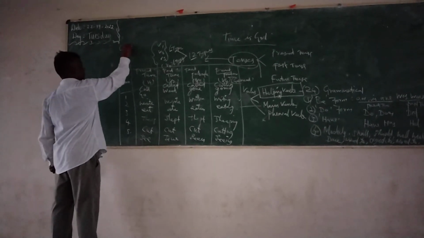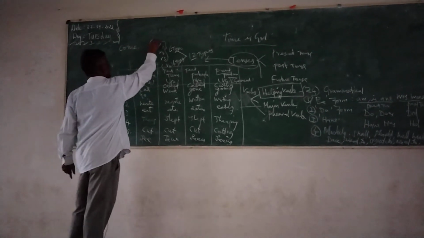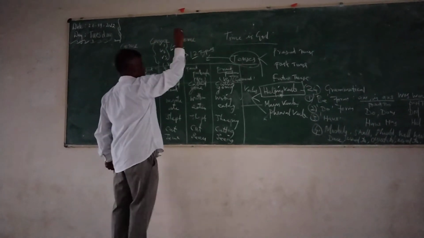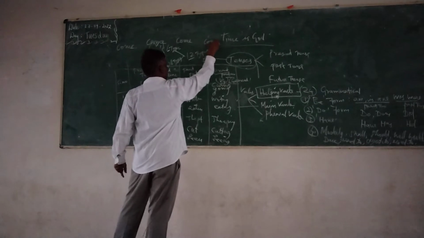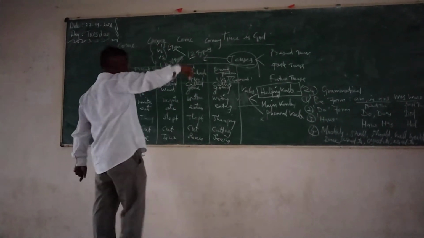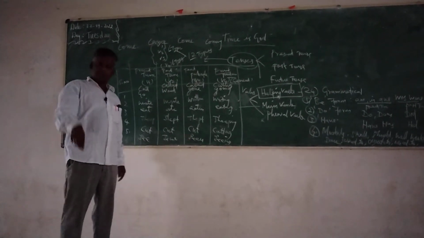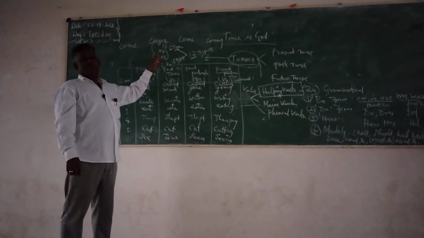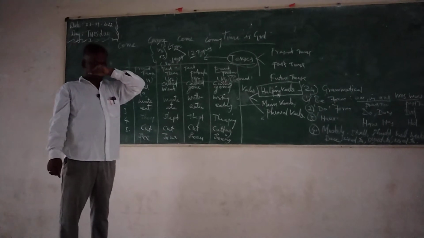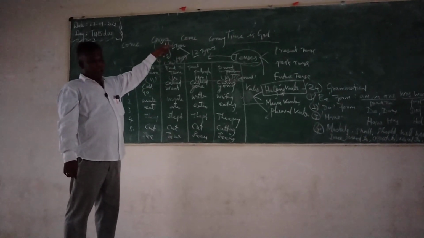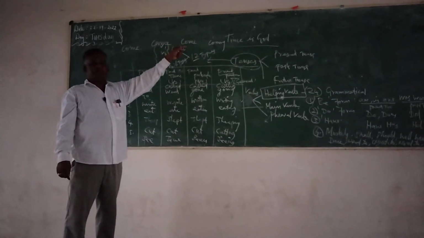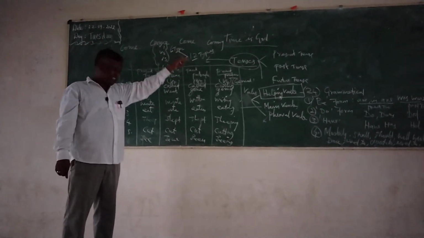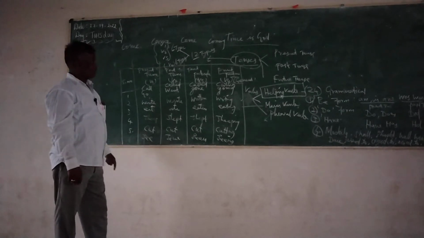For this, come, came, again come, and again coming, in that form. Come, came, come. That is a convention English people use like this. We cannot say have came or had came, but we have to say have come, has come. That is essential.